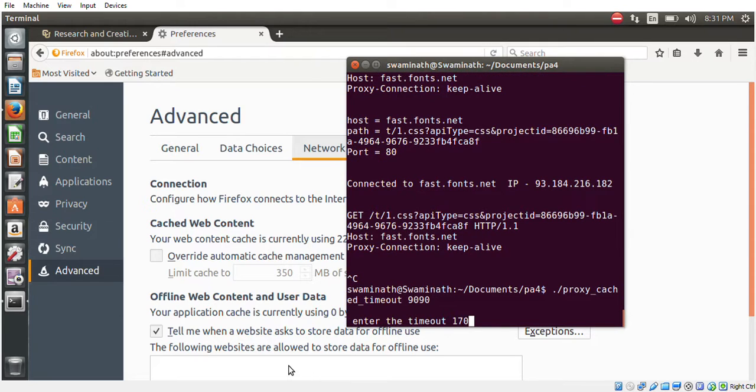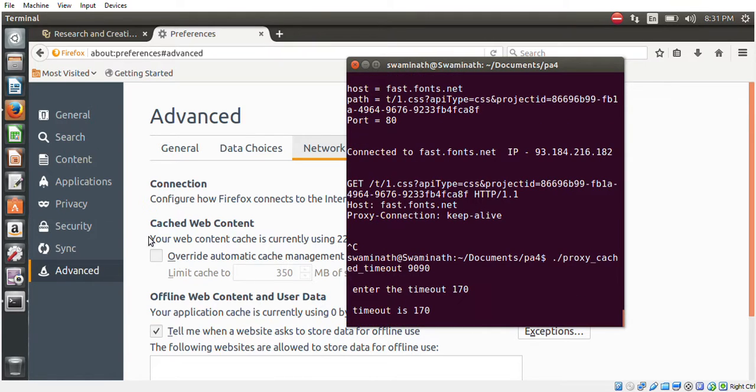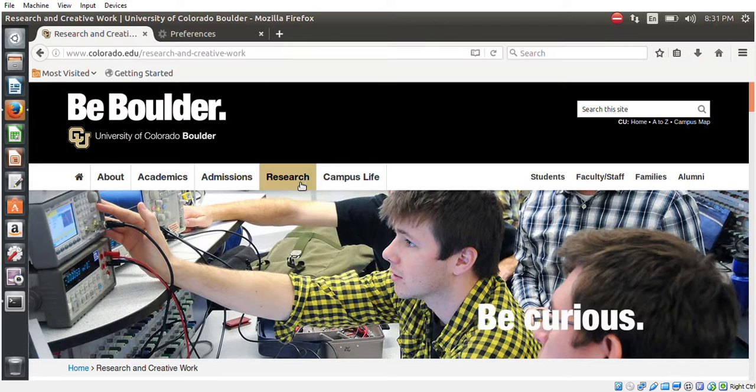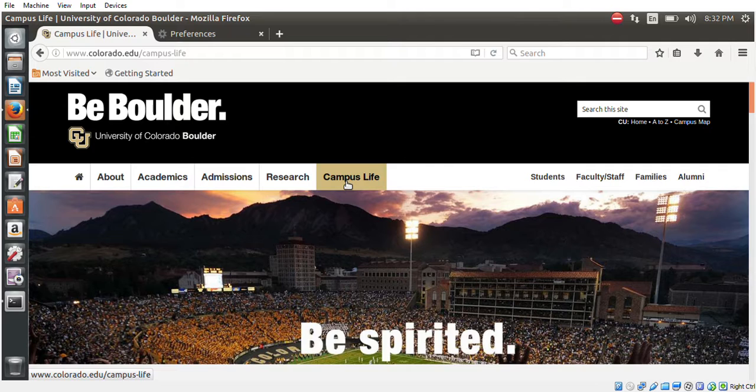See here that these 2 links are fetched, and there is a connection now.